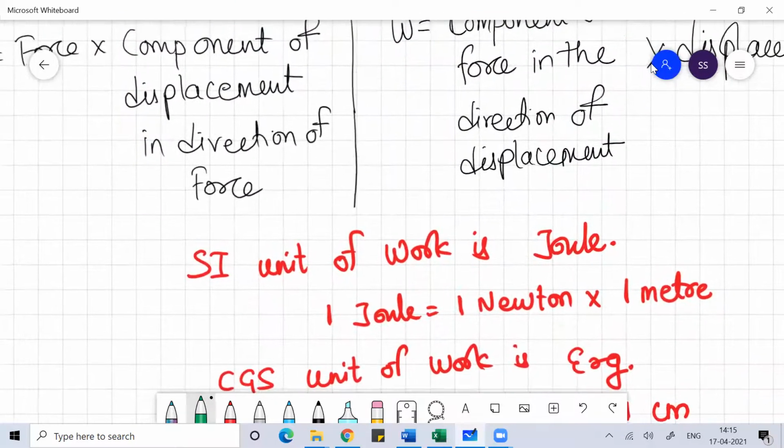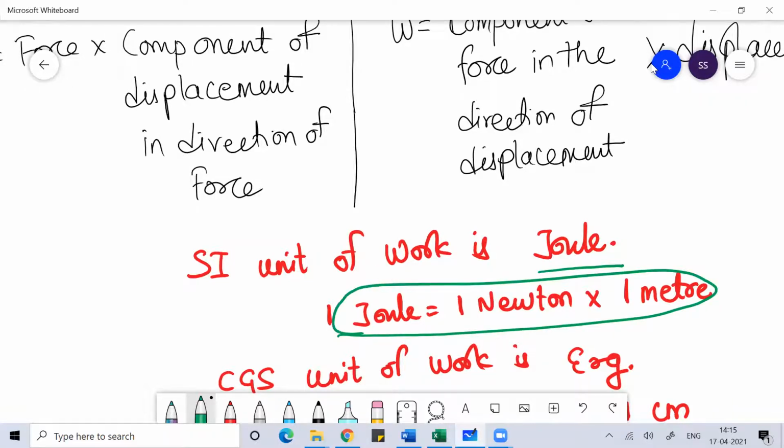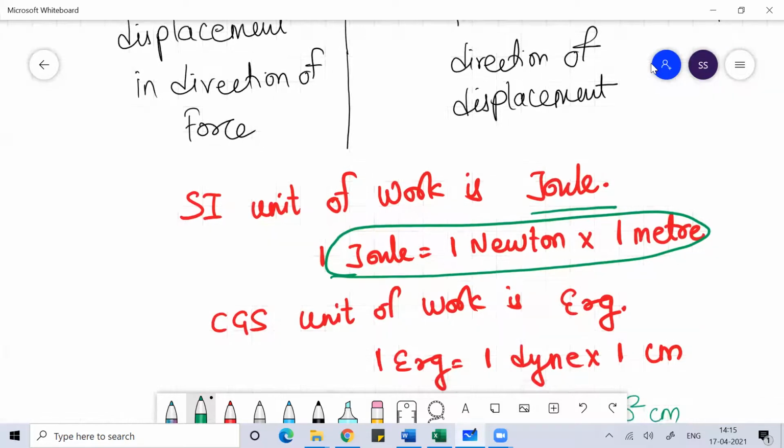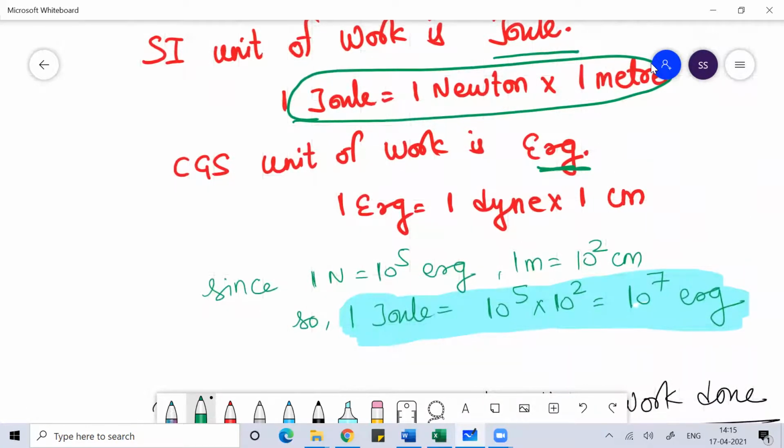Going further, the SI unit of work is joule, and you know that work is equal to force into displacement. So I can say that 1 joule is equal to 1 Newton into 1 meter. The CGS unit of work is erg, where 1 joule is equal to 10 to the power 7 erg. The SI unit of force is Newton, while the CGS unit of force is dyne, where 1 Newton is equal to 10 to the power 5 dyne. With that, I can find the relation between joule and erg.